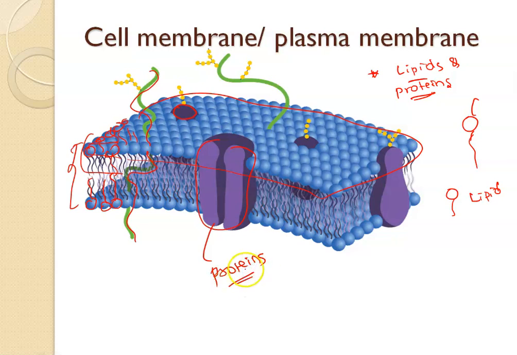Proteins. So what happened here, the cell membrane, I can say. Here you can see this is one layer of lipid. From here to here, this is one layer, and from here to here there is another layer. So you can say the plasma membrane is made up of two lipid layers,